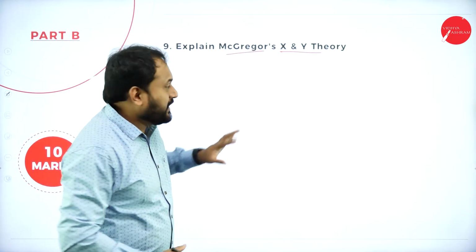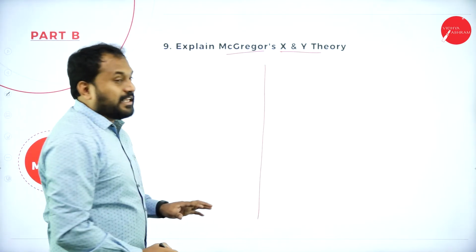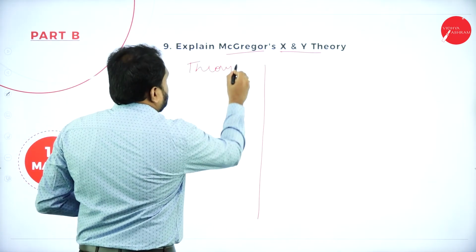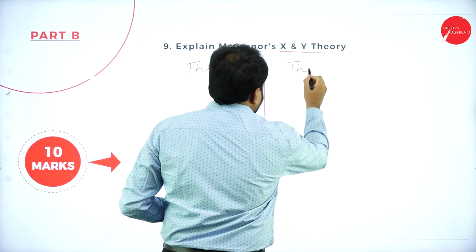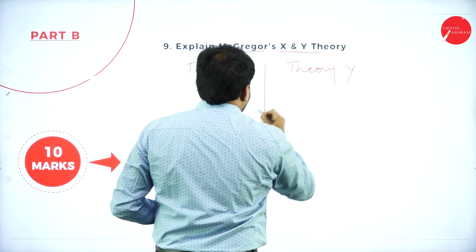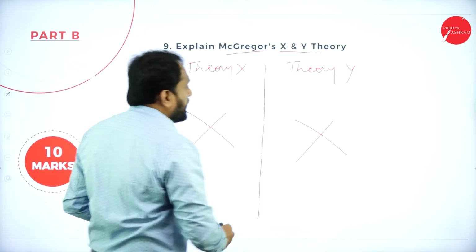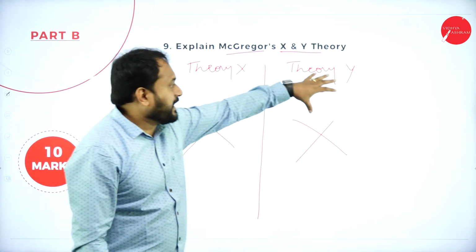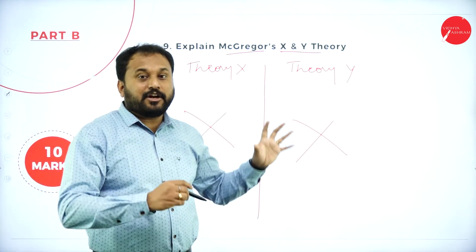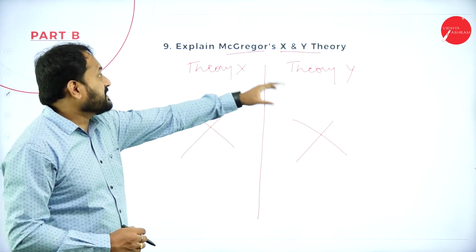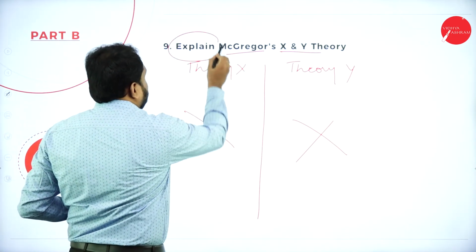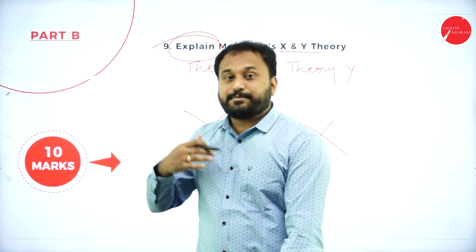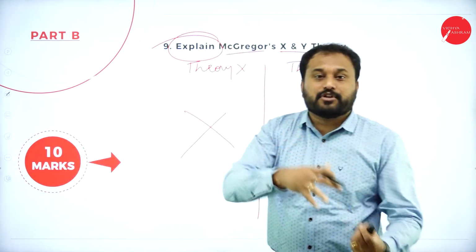Now here when you go with it, please understand, many of you will differentiate theory X and theory Y. Please don't do that. Don't do this bifurcation and writing 10 points of theory X and 10 points of theory Y. You're not comparing. They're not asking you what are the differences between X and Y theory. They're asking you to explain McGregor's X and Y theory. So please don't bifurcate it. You are supposed to explain more of theory X and then you explain more of theory Y.